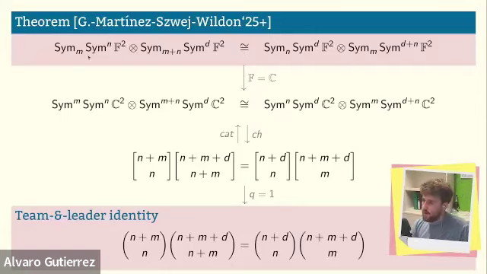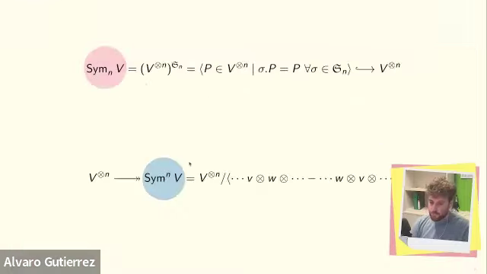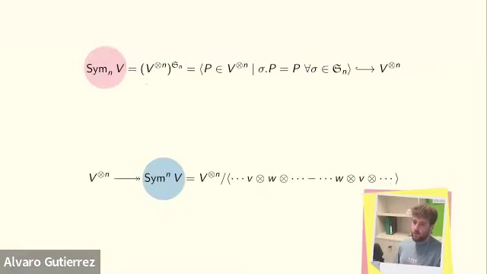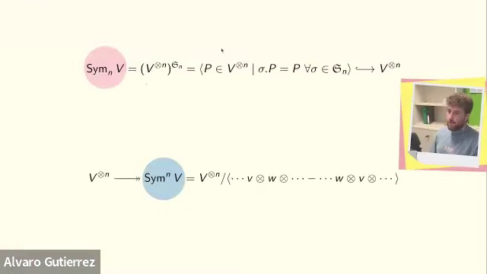Okay, now there are some weird symbols here. I have Sym lower m, Sym upper n, and stuff like this. So I want to unravel what I mean by those symbols. And it's because there are two ways of defining a symmetric power, usually, of a vector space.